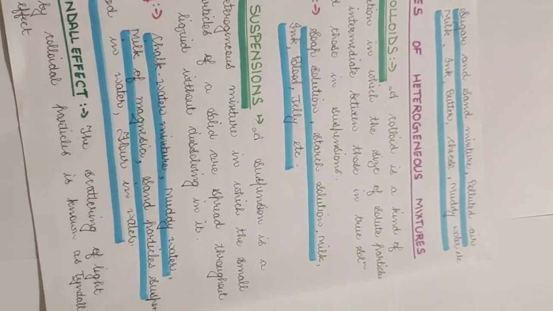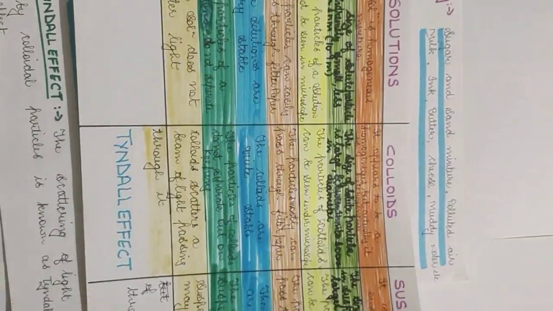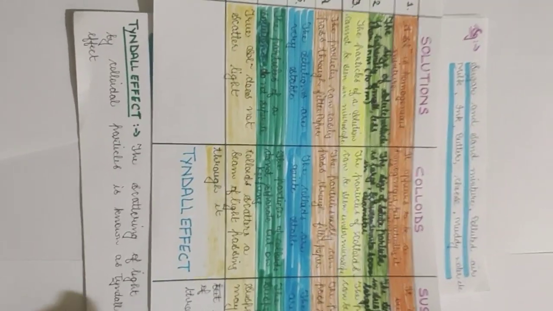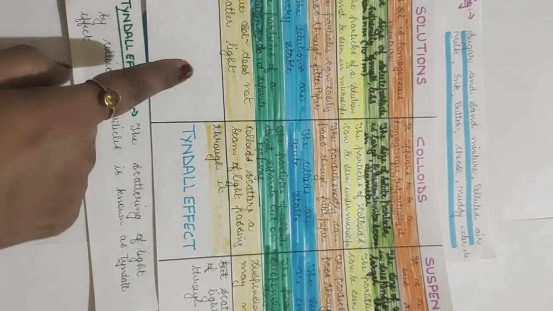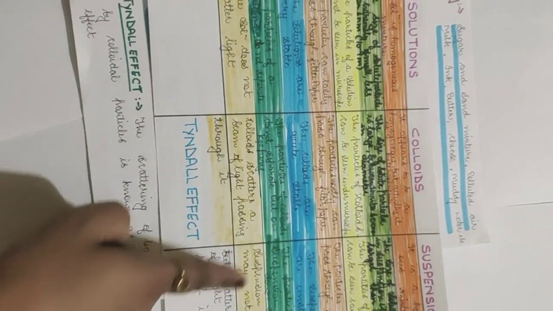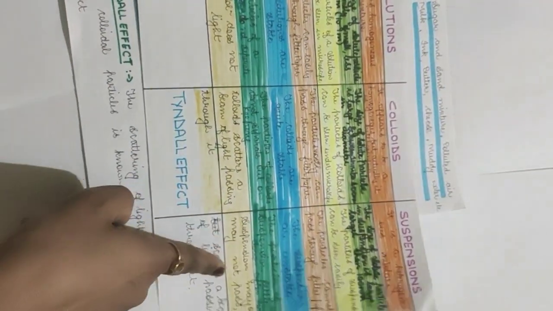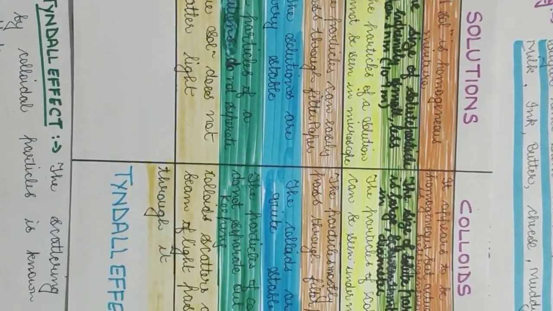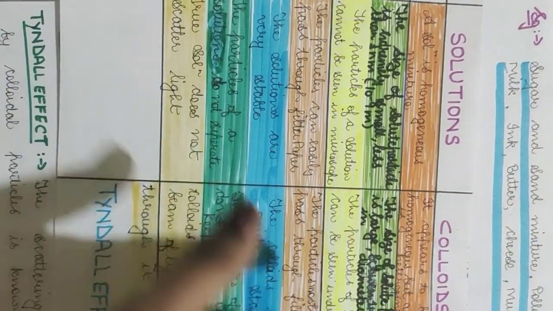Okay, so I would like to tell you in a detailed version. Here I have made a chart. In this I have written all the details. I have just differentiated all three things together, that is solutions, colloids and suspensions. So here we will first be discussing what kind of mixture these are.